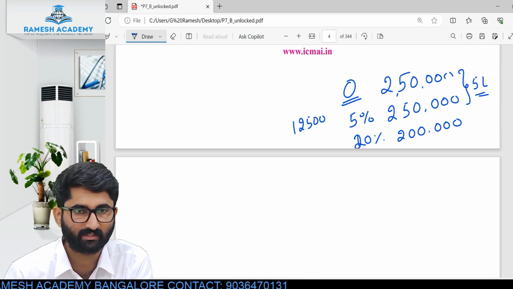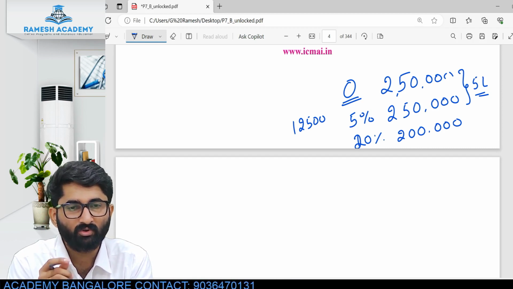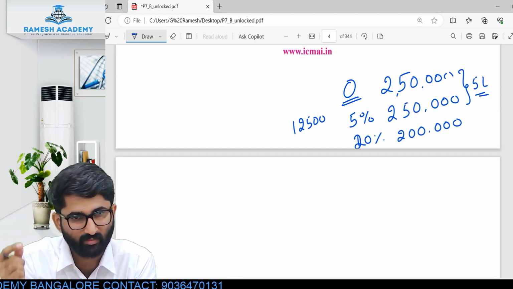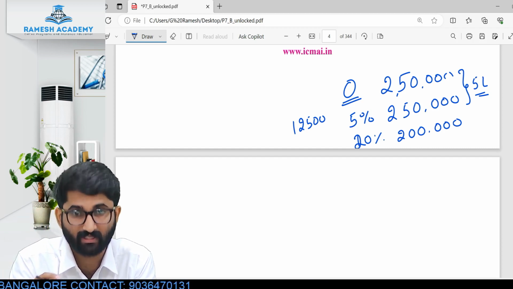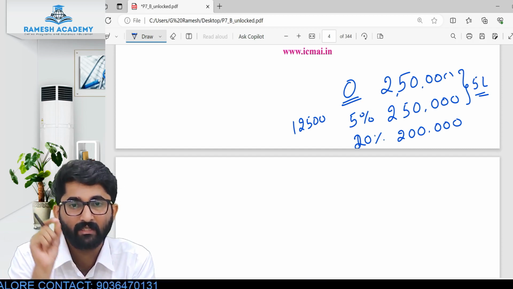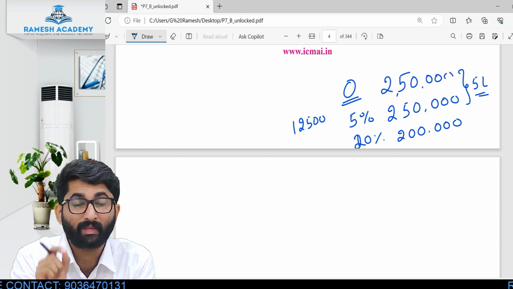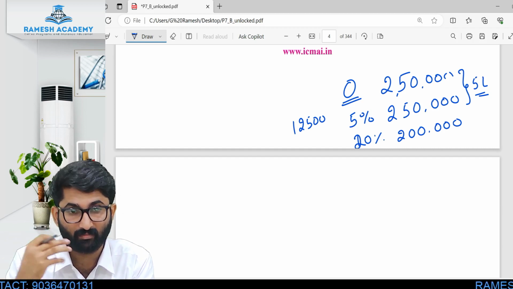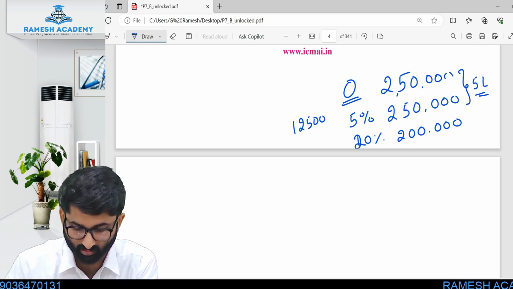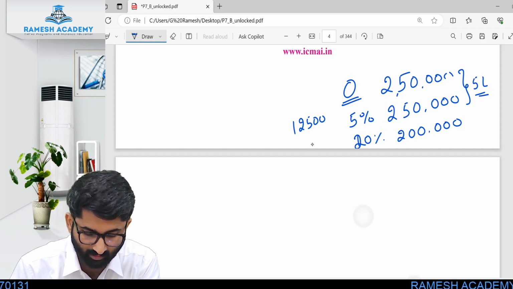So here we are discussing indirect tax. To know what indirect tax is, the first preliminary thing you should know is what direct tax is. The tax which is paid by the taxpayer himself, the one who is earning income. He has to pay 20% on 2 lakhs, which is 40,000.